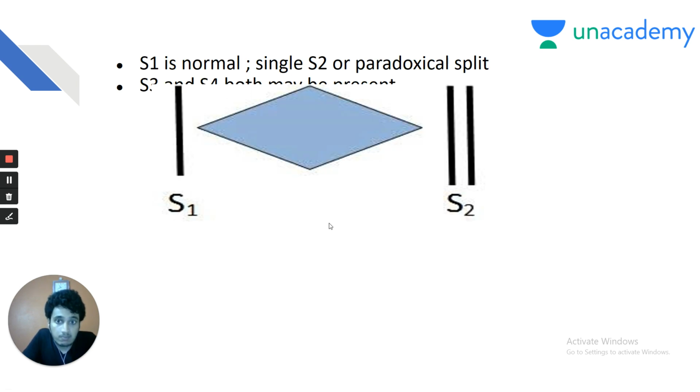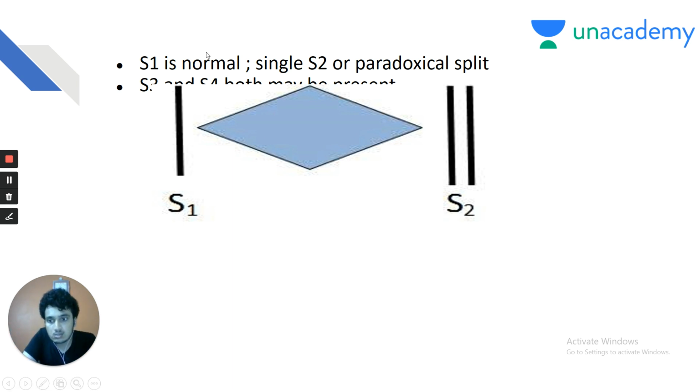And this is the murmur of HOCM, my dear friends. In HOCM, there is an ejection systolic murmur. Ejection systolic murmur is a crescendo-decrescendo murmur which peaks in mid systole, is present throughout systole, and weakens by the end of systole. So the heart event between S1 and S2 is systole, and the murmur of HOCM is an ejection systolic murmur.